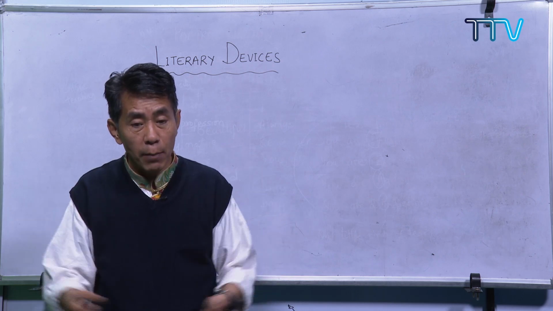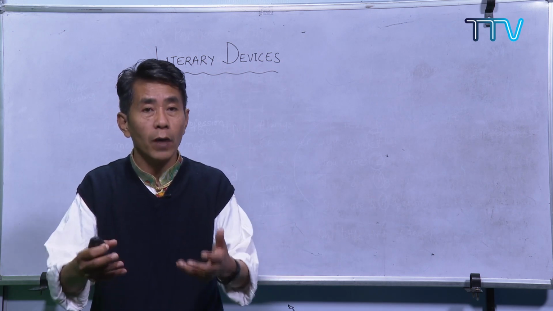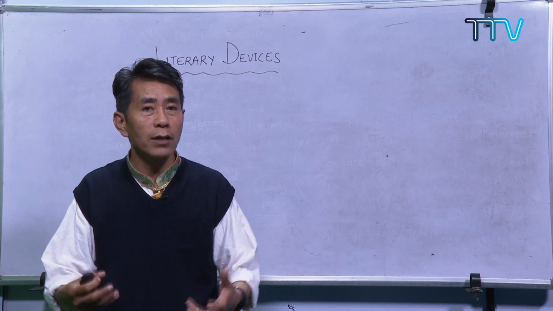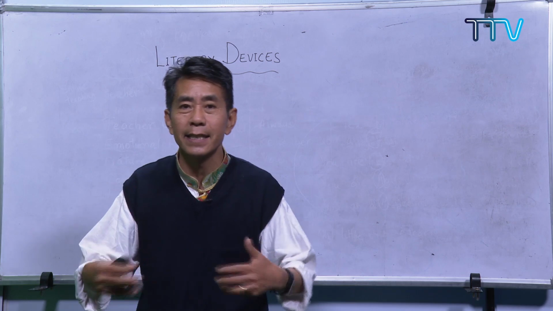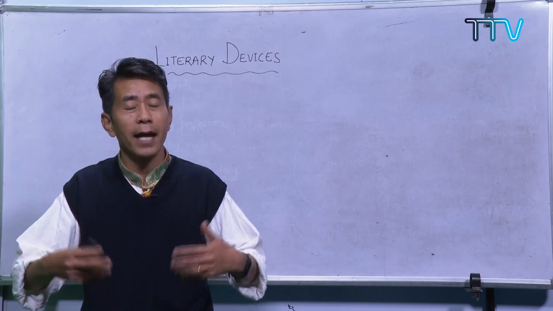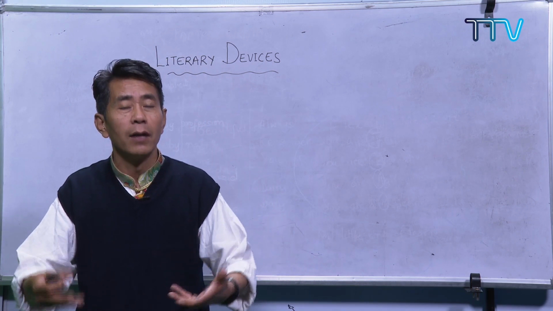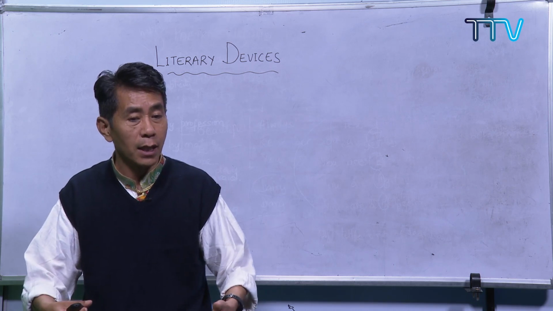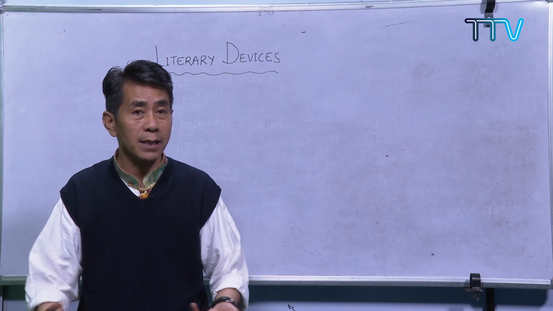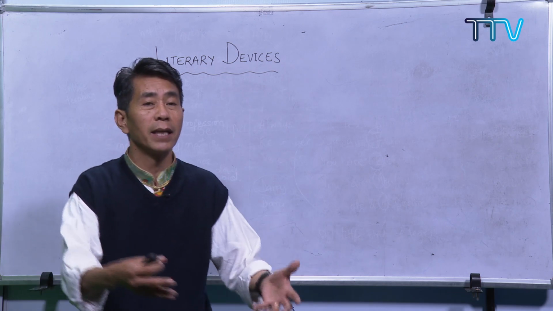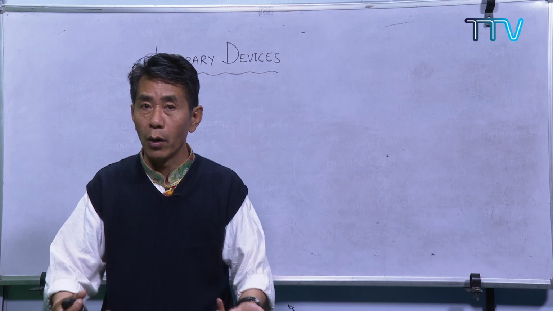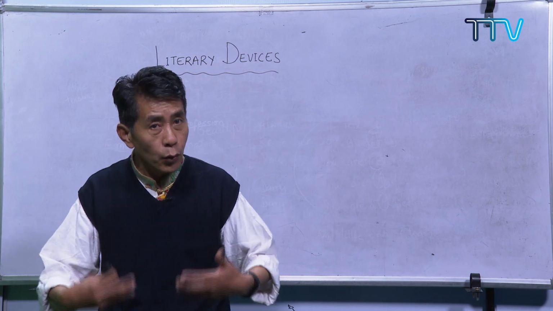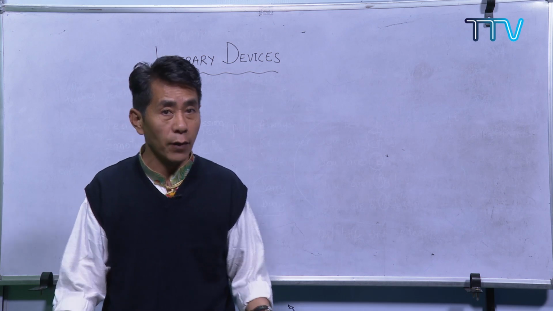Likewise, whenever you come across a poem, take the literary devices and try to collect as many as you can, so that at a proper time you can use them in your own writing, whether it is prose or a poem. It doesn't mean that literary devices should only be used when you write a poem. Even if you are writing a narrative or a story, you can also use literary devices.